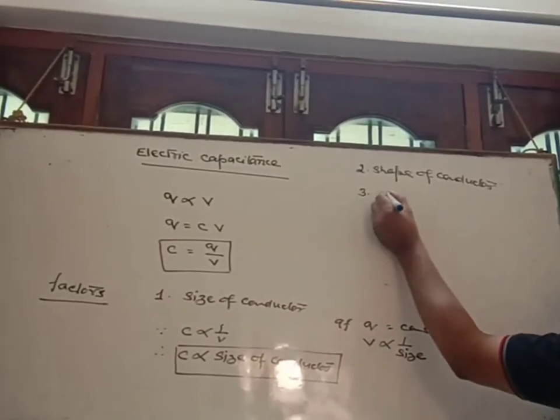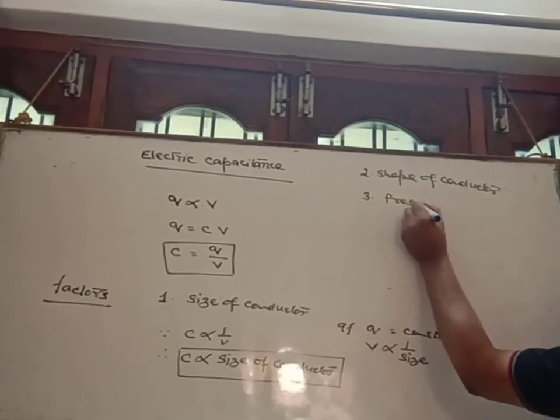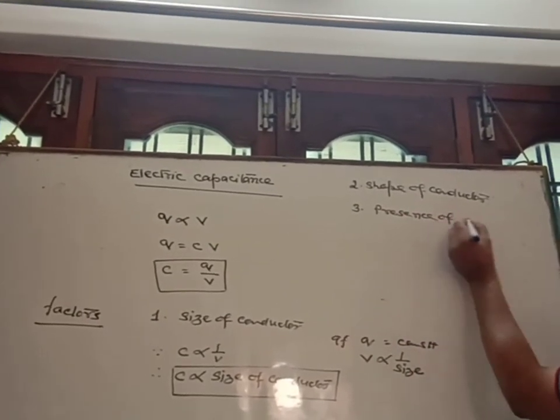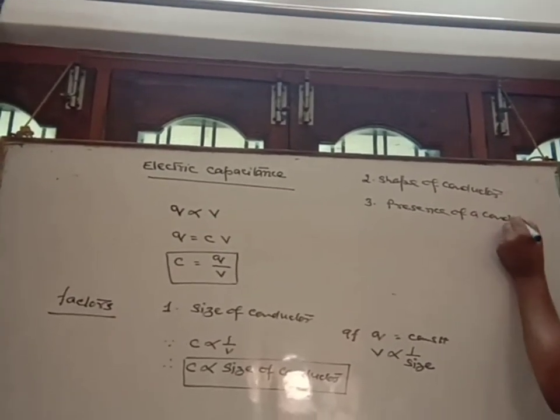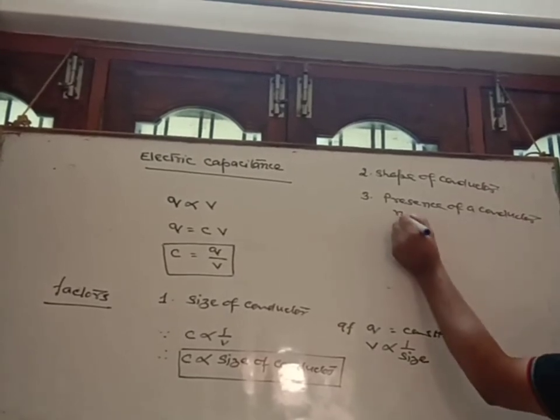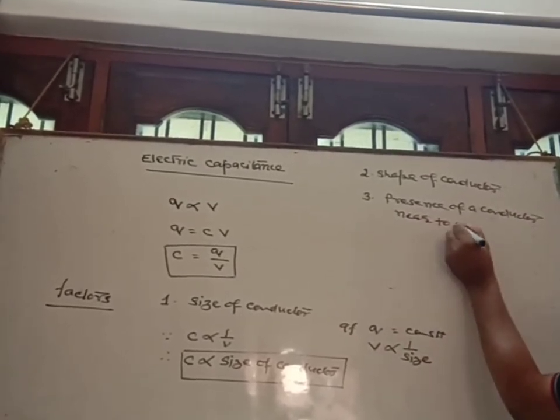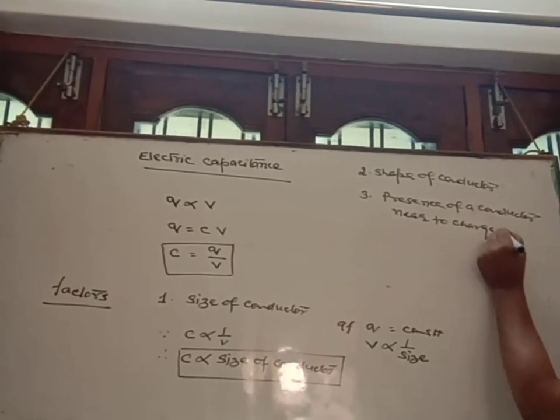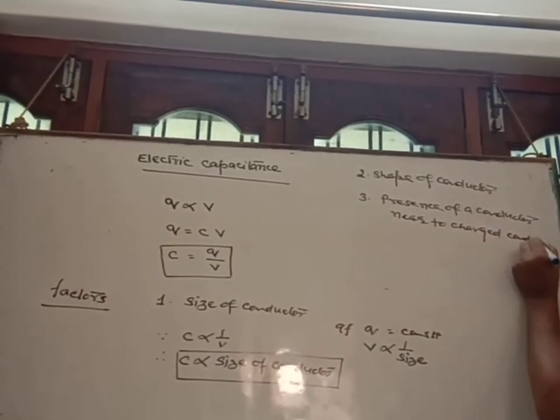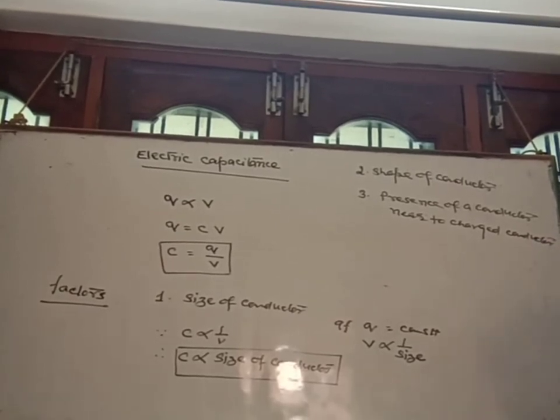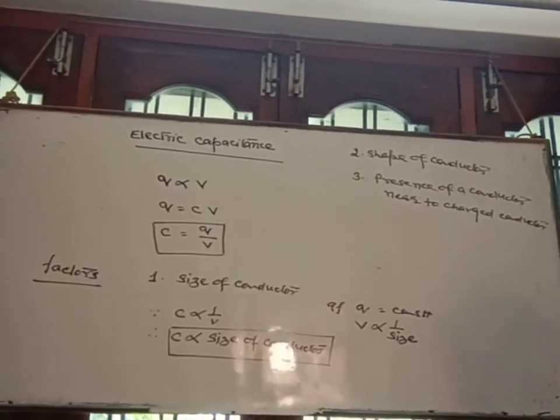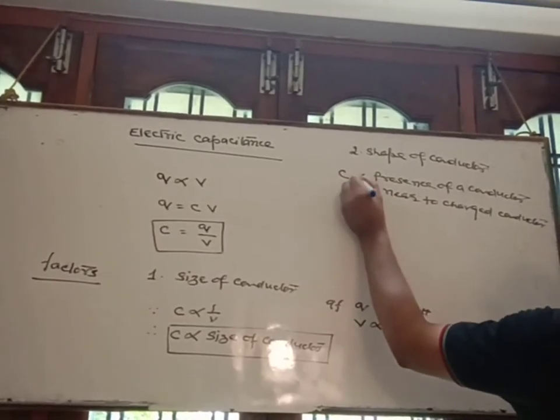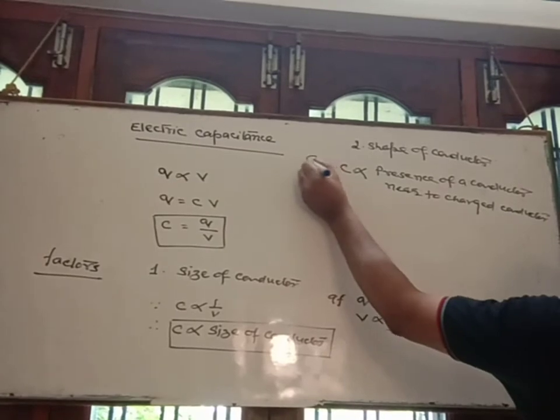Number 3, presence of a conductor near a charged conductor. It means if an uncharged conductor is kept close to a charged conductor, then the capacitance of the charged conductor increases, because some charge of the charged conductor is induced onto the uncharged conductor. It means it is directly proportional. Correct?